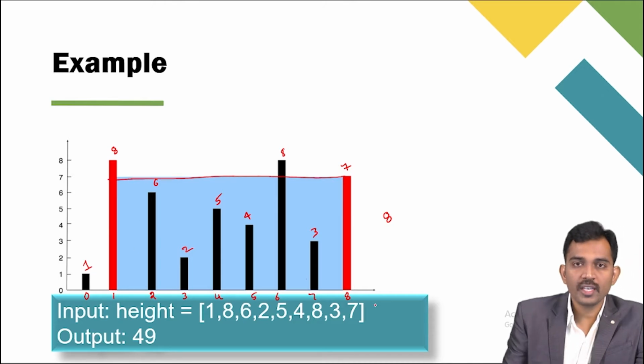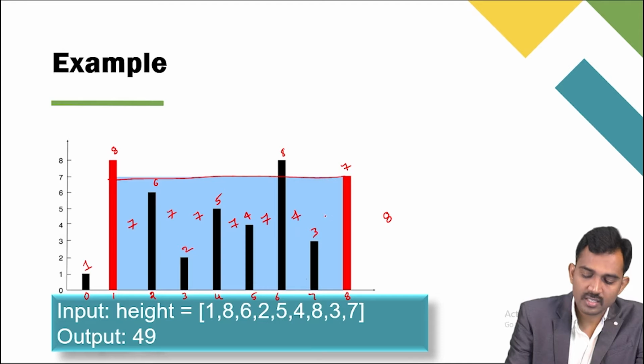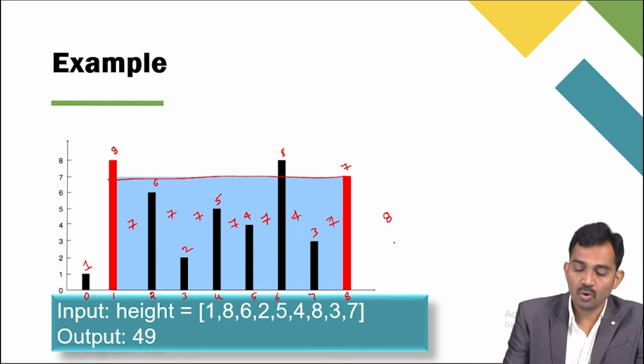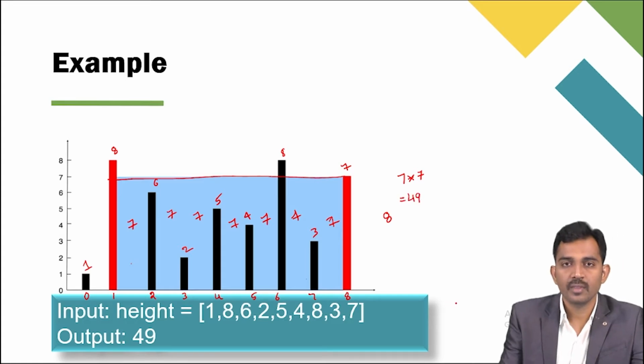Then how much water here? Here, how much water? 7, right? So here the 7 units of time water, and here also it shows 7 units of water, 7 units of water, 7 units of water, 7 units of water. Total 1, 2, 3, 4, 5, 6, 7. So 7 into how many units? 7. Total 49 units. Right?